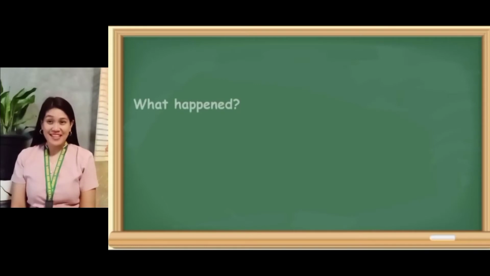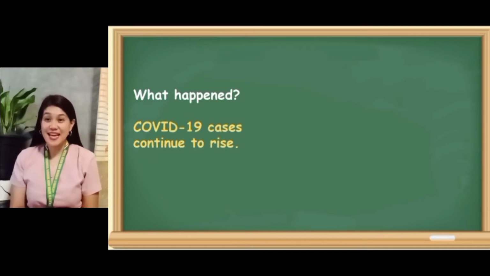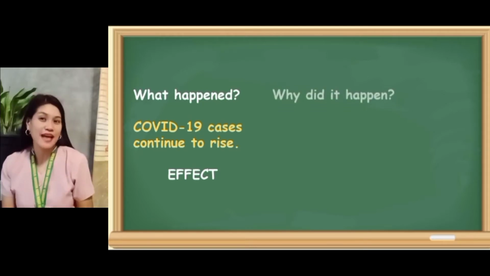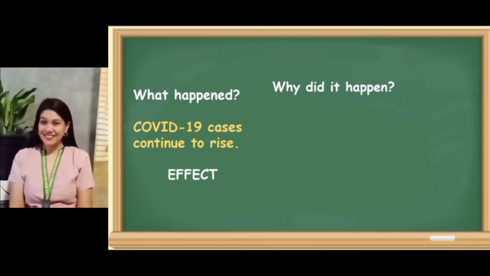Now, can you give me the answer to the first question? Yes, your answer is correct. What happened is COVID-19 cases continue to rise, and we call that the effect. For the second question, why did it happen? Can you give me the answer?